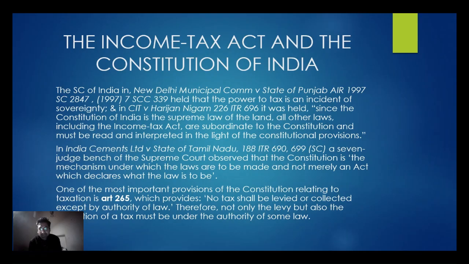Observed. So the word "observed" means it is obiter dicta, not ratio decidendi. When the ratio decidendi is to be stated, it says "held", but when "observed" is written, it is obiter dicta. So observe that the Constitution is the mechanism under which laws are to be made, and not merely an act which declares what the law is to be. So if we use simple interpretation, we can understand this line in a very good way.